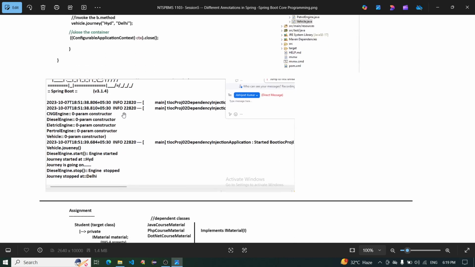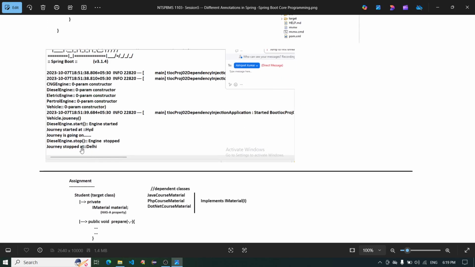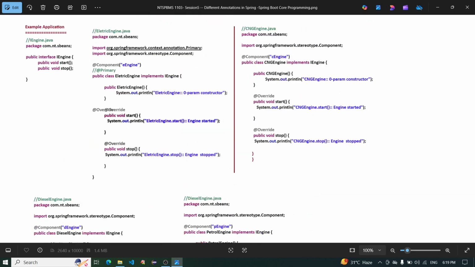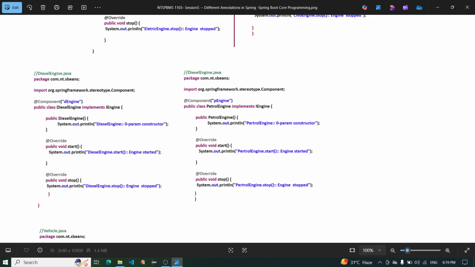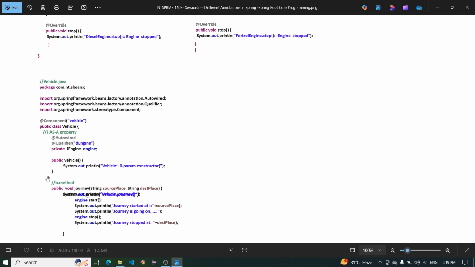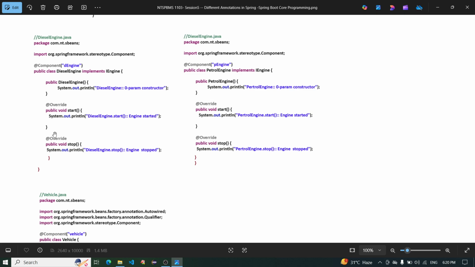This is the structure of the project files, and the output is: diesel engine started, journey started from Hyderabad, journey going on, engine stopped, and journey stopped. Why does the diesel engine come? Because I wrote @Qualifier("dEngine") in Vehicle.java. dEngine is the diesel engine, and that is the reason this class is called.